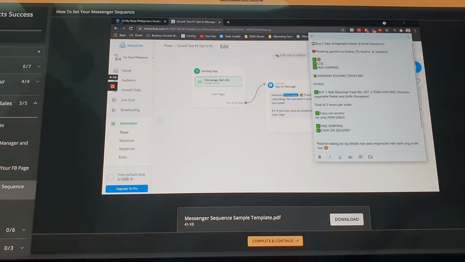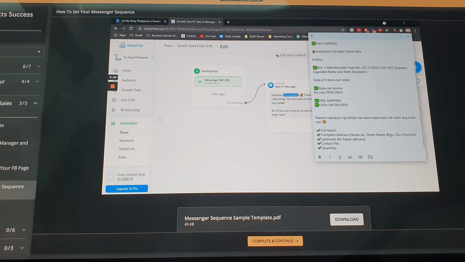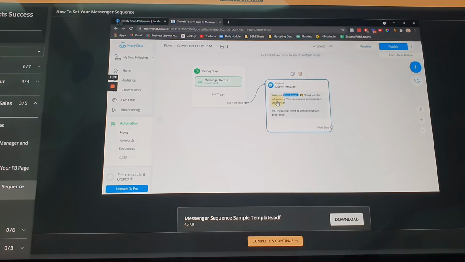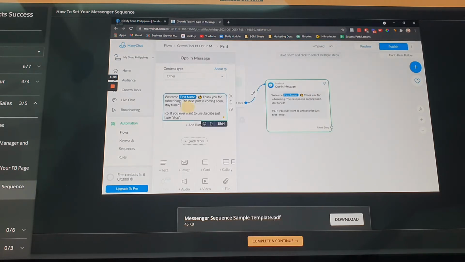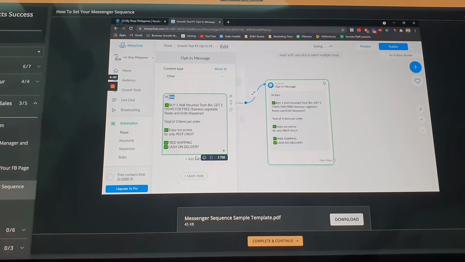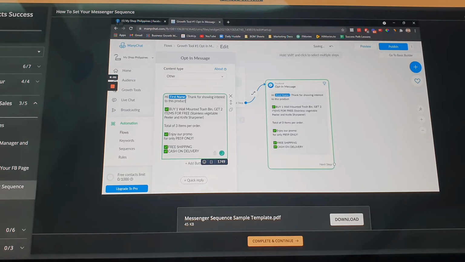Ito lang naman, very simple. So ito yung gawin ko. I-craft lang to, very simple. Yung first message na I want them to see is ito. Hi Ron, or sabihin ko lang, change lang to dito. Always choose other. Sabihin ko lang dito, hi, first name. I'll change this to first name. Yan. So, yan. Hi, first name. Probably I'll add, thank you for showing interest in this product. So, yan. Thank you for showing interest in this product.